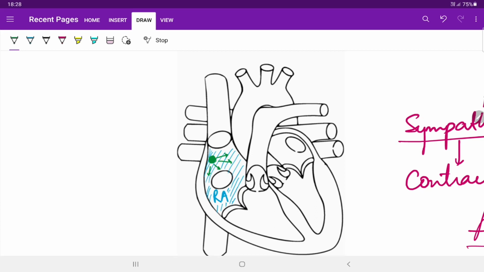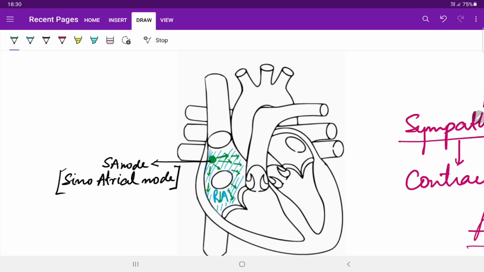This particular tissue is named as SA node. What does it mean? It means sinoatrial node.